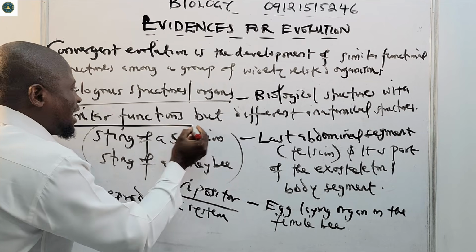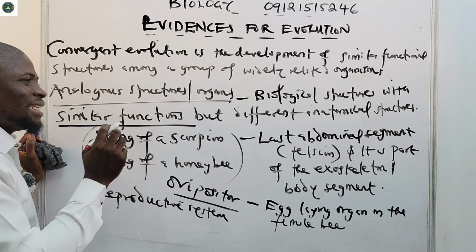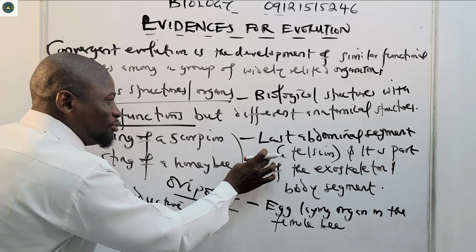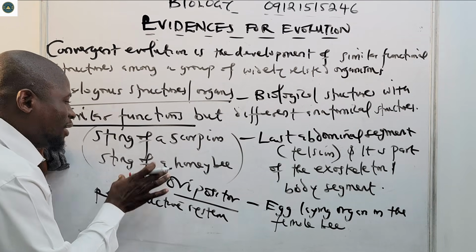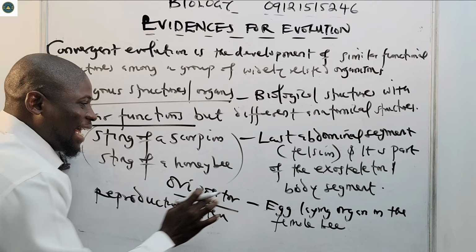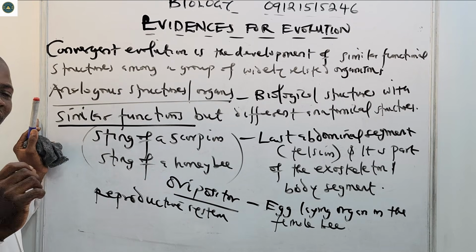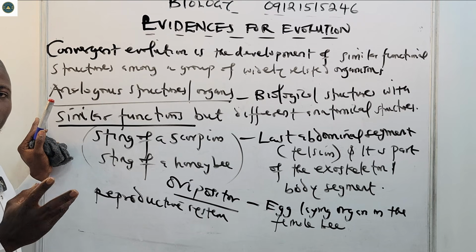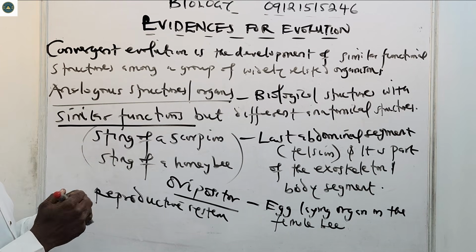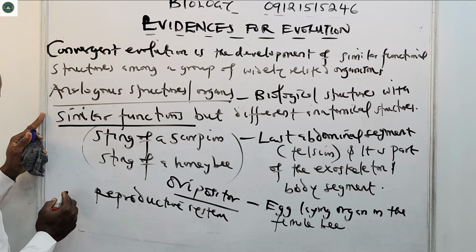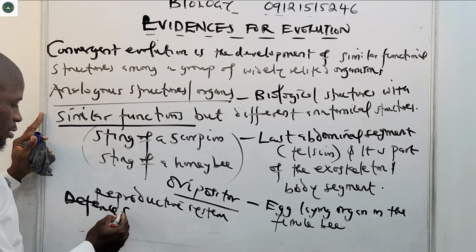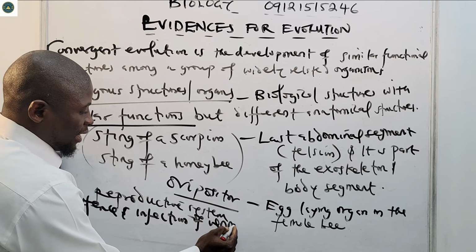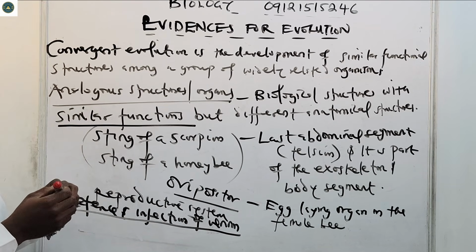They have similar function, but they have different anatomical structures. The sting of a scorpion is formed by the last abdominal segment, while this one is formed by the ovipositor, which is the egg-laying organ in the female bee, and it is part of the reproductive system. Both are used for defense and injection of venom.